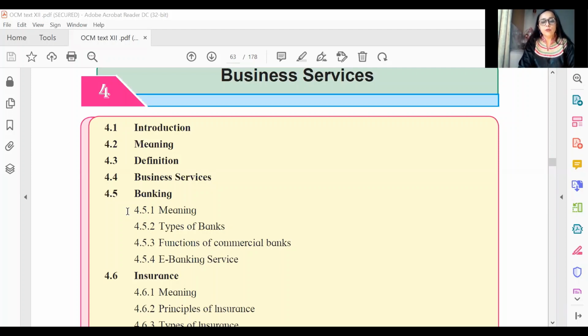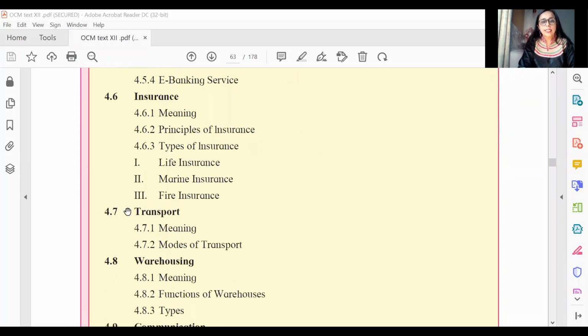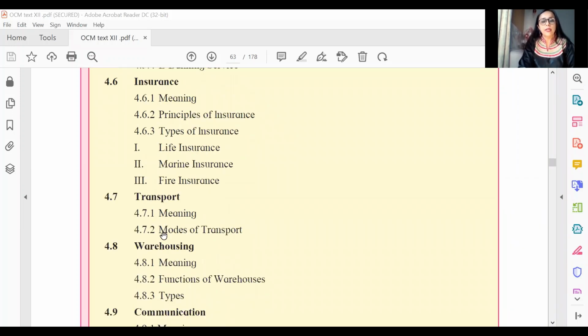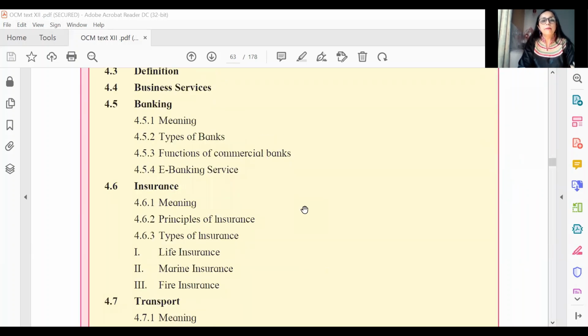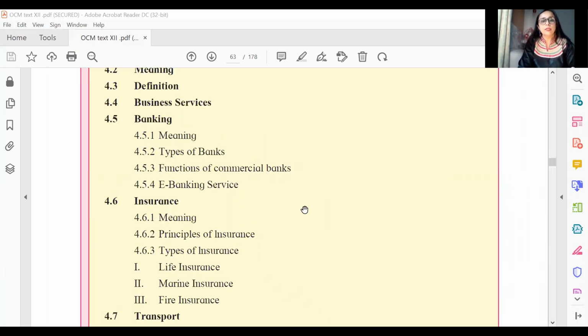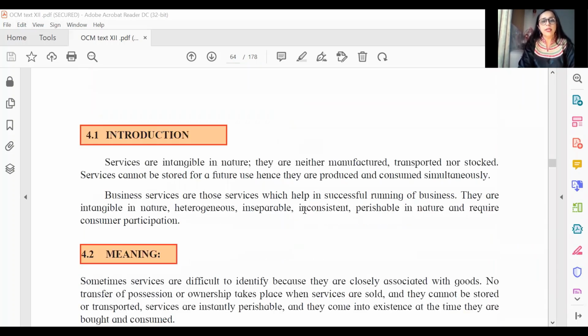So if we begin with, you should know that from this very chapter, 2 topics have been deleted, that is transport as well as communication, which are no longer included in this academic year as well. So what we are left with, banking, insurance and warehousing becomes extremely important, considering that this chapter totally in the paper, objectives and theory included, has minimum exactly 27 marks. So with that in mind, let us move ahead with the important objectives that we have.